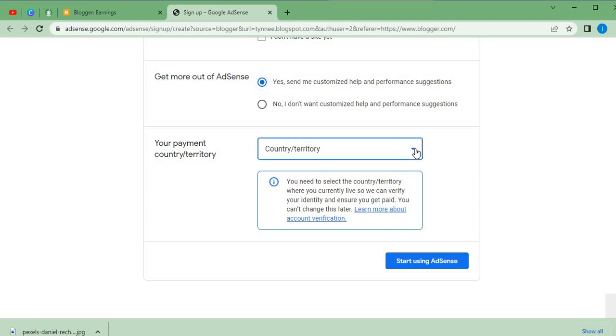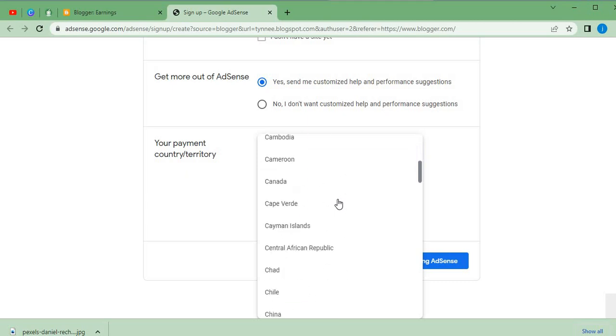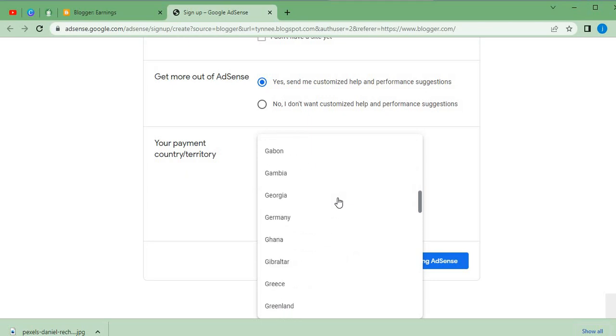So you need to click here and scroll down to where you can see your country depending on your location. Then click on your country. But for me, I'm from Nigeria, so I'm going to be clicking on Nigeria.